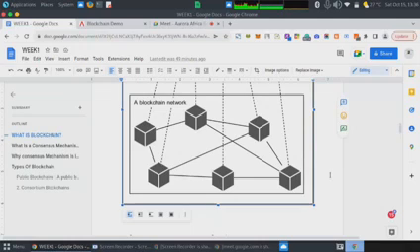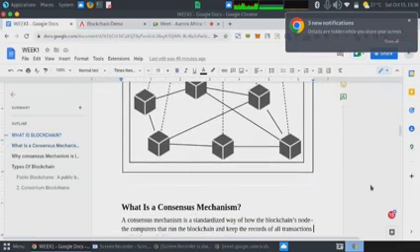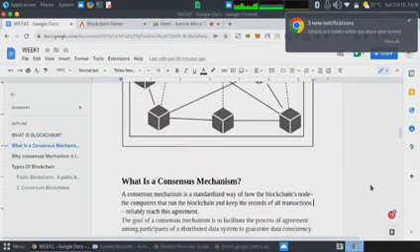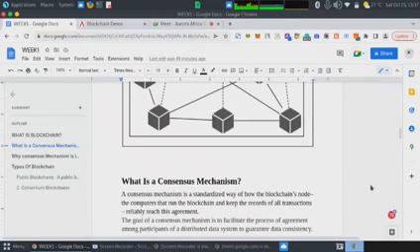So now we've looked at what a blockchain is, and we've looked at the structure of a blockchain. Then let's now move further into what a consensus mechanism is. The question that should come to our mind is, how is it that these various nodes are able to have the same state despite not knowing each other, not being familiar with each other?